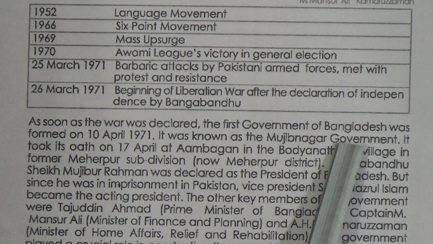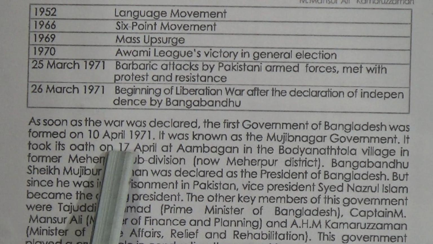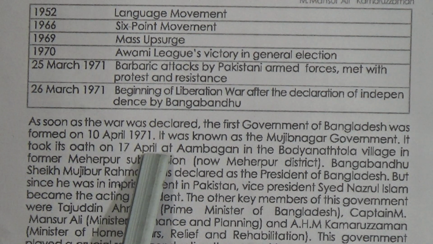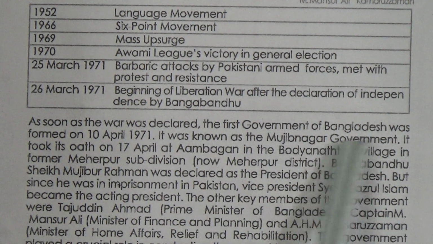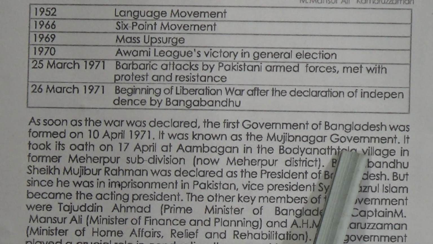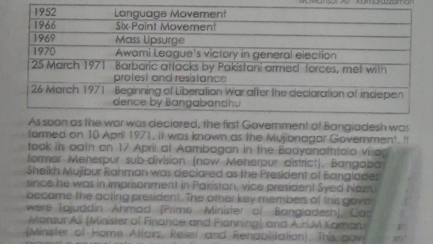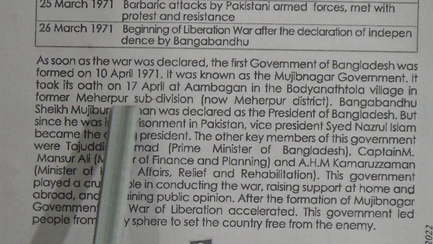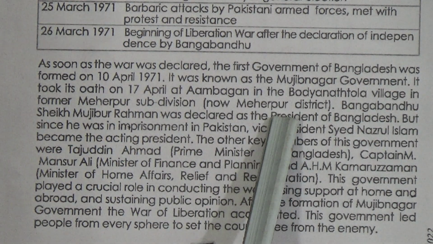The first government of Bangladesh was formed on 10th April 1971. It was known as the Mujibnagar government. It took its oath on 17th April at Ambagan in the Boidhanath Tala village in the former Meherpur subdivision. Now it is known as Meherpur district.